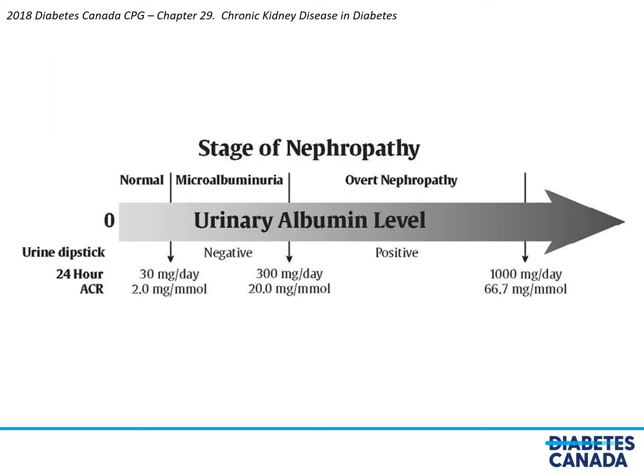Diabetic nephropathy can be divided into stages based on the urinary albumin level. So starting at the far left, this is an individual with no urinary albumin, therefore considered to be normal, right up until an ACR of 2. Beyond an ACR of 2, they initially have microalbuminuria, and then when the ACR rises above 20, that is considered overt nephropathy. Now you can see at the area below the arrow that the urine dipstick is not a reliable test, given that by the time the urine dipstick is positive, the ACR is greater than 20.